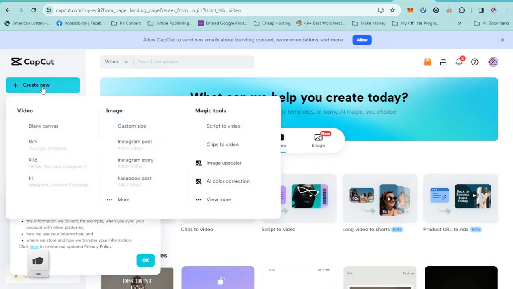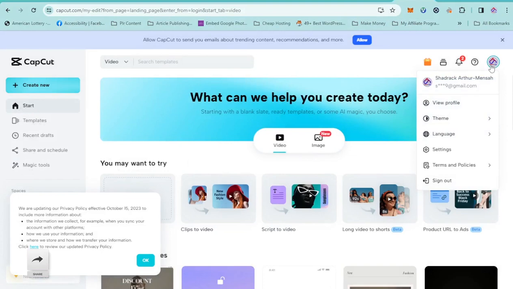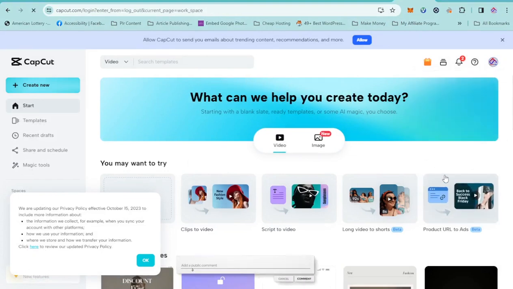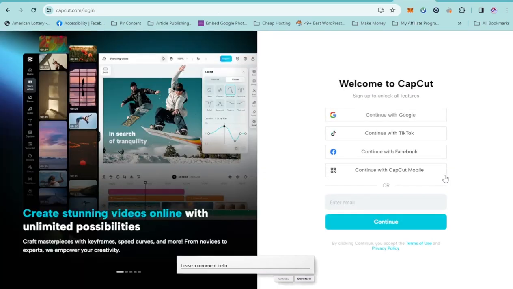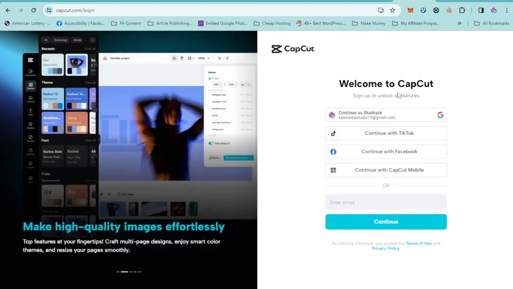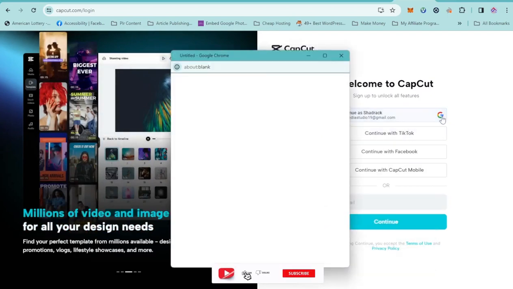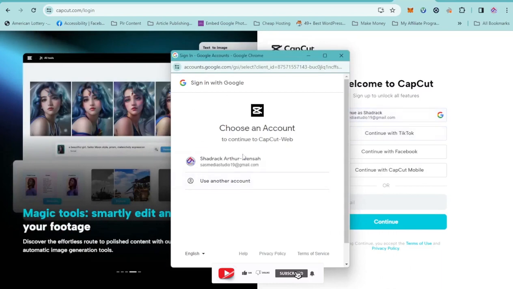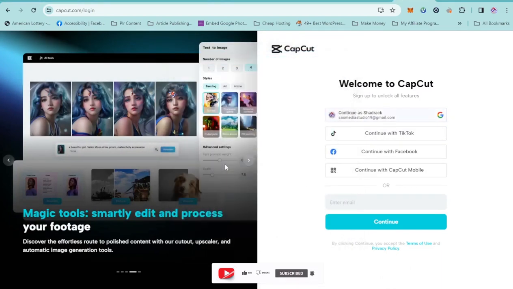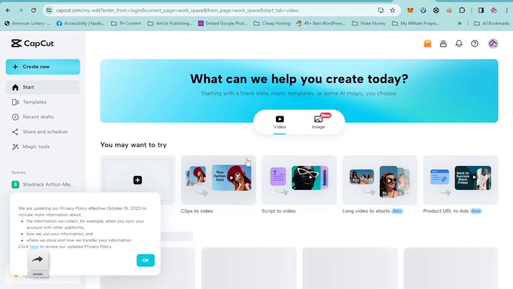So now I need to log in. I have already logged in, so you can see over here. If you are new, you just have to sign up. So let me sign out, then let me show you how to do this. If you have the phone, there's no need to sign up. You can continue with TikTok. You get it? Now you can sign up with your email over here, or better, click on connect with Google. You select your Google account or use a different account. So I'm going to use this as my Google account, and I'm going to log in. It's very, very simple to do on this platform.